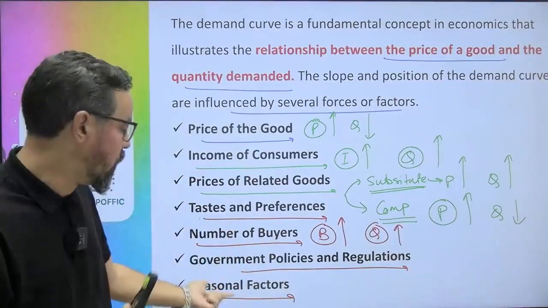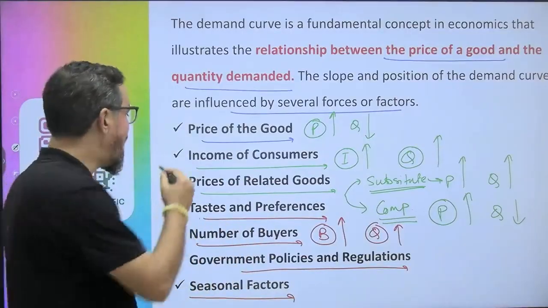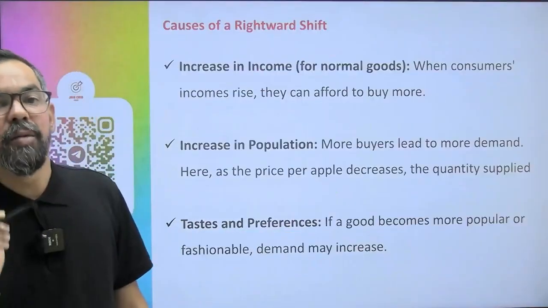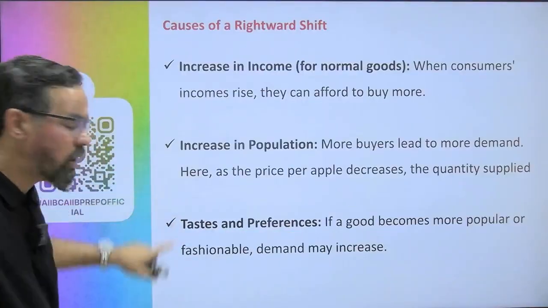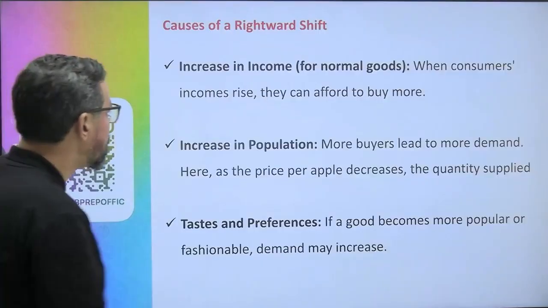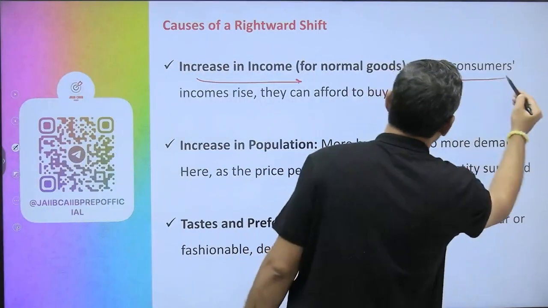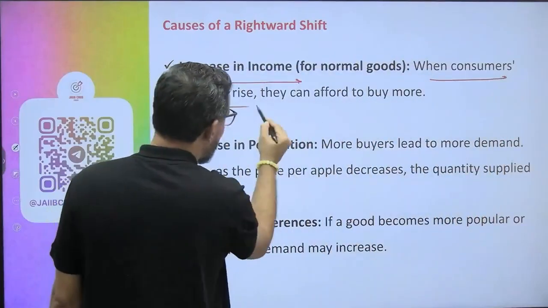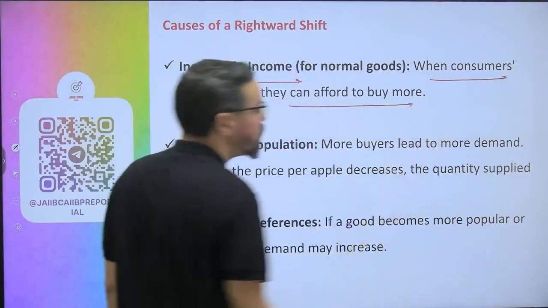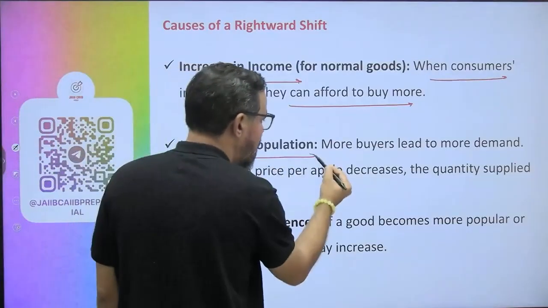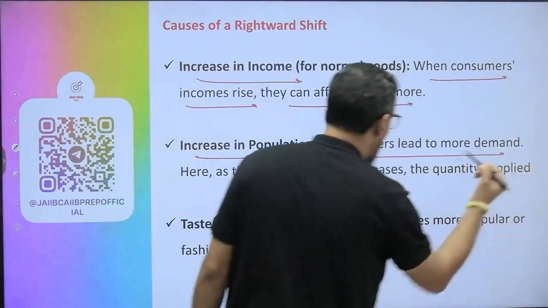So these are the factors which generally affect our demand curve, right? Here we have the detailed explanation also. Increase in income for normal goods: when consumers' income rises, they can afford to buy more, as I gave you in the example. Increase in population: more buyers lead to more demand.